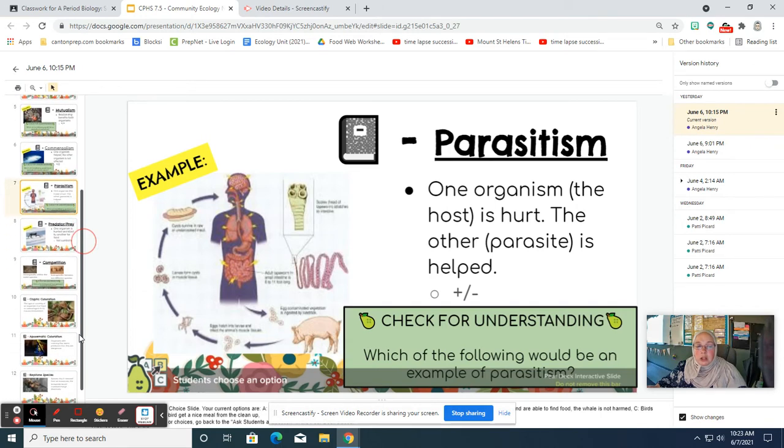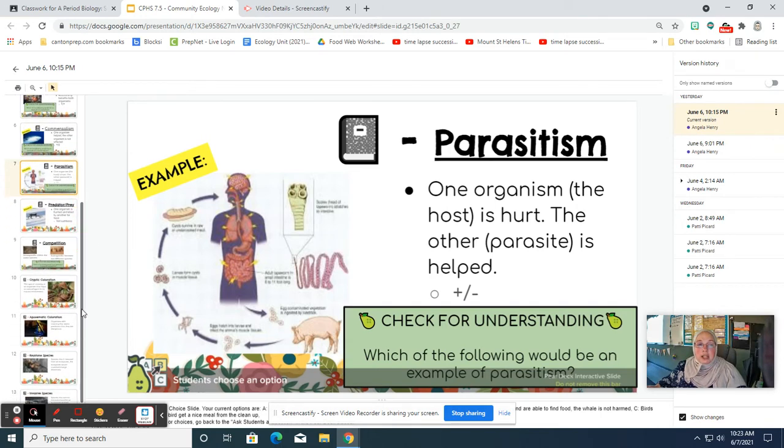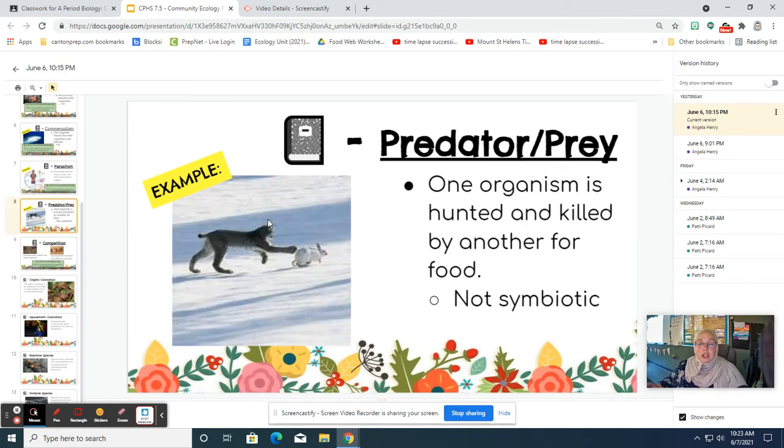So again, the parasite is helped, but the host is hurt in this relationship. Now, when we're talking about interactions at the community level, of course, we have symbiosis relationships, but then we have some other relationships as well. One of these is a predator-prey relationship, where one organism is hunted and killed by another, and then that organism is eaten for food. So we have our predator, the one that kills, and our prey, the one that is killed and eaten. Again, this is not a symbiotic relationship, right? One survives and one is dying. This is a predator-prey relationship. Of course, our friend the Canadian lynx and the hare are a great example of this.